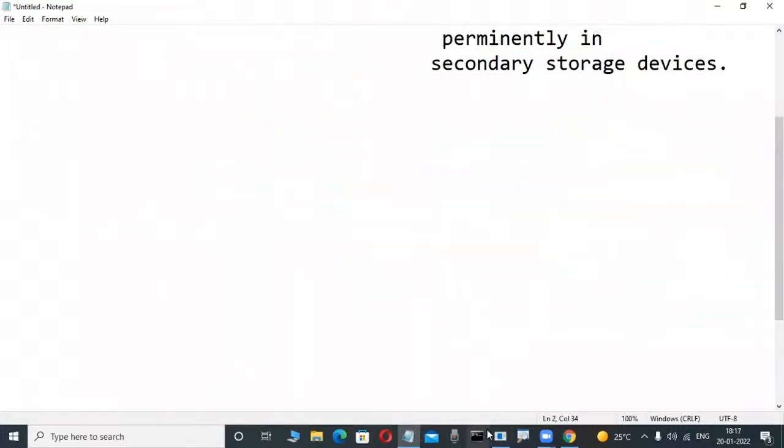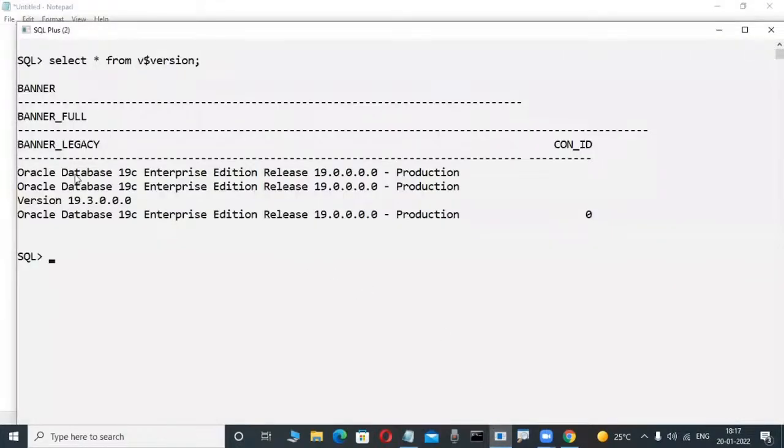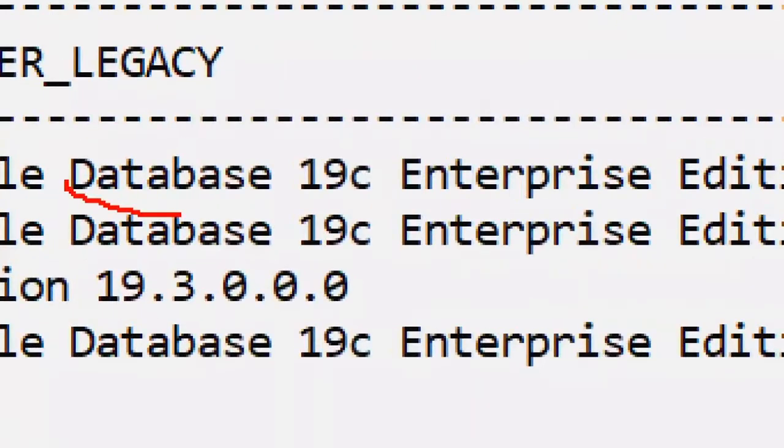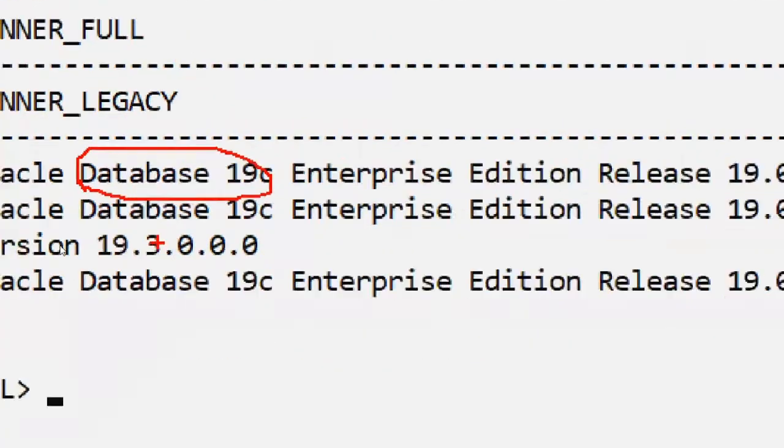Now check it out, concentrate here. For example, don't worry, suppose this is an Oracle database on my system. So many classes we are teaching, that's why there are so many tables here.